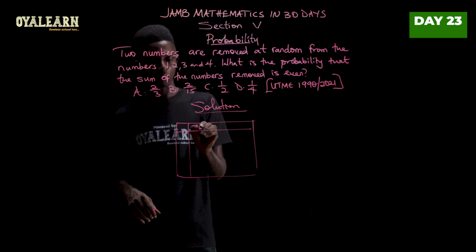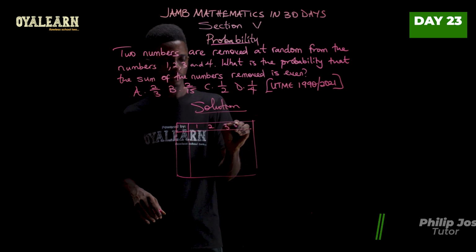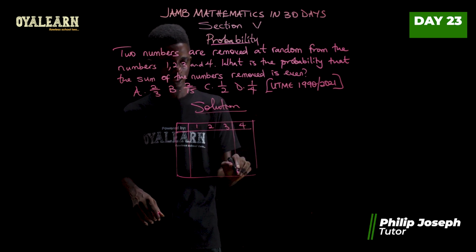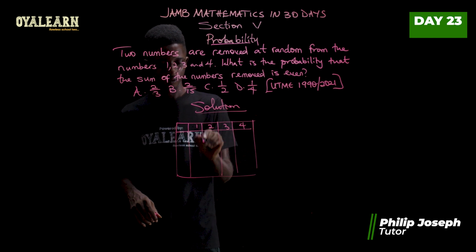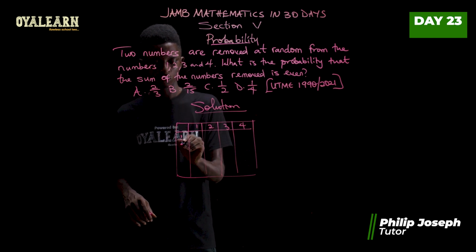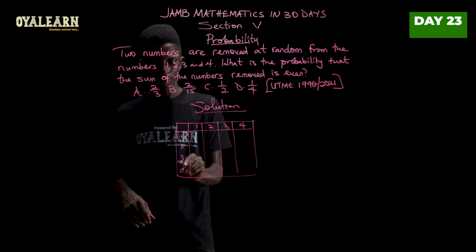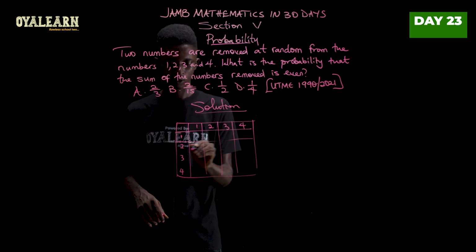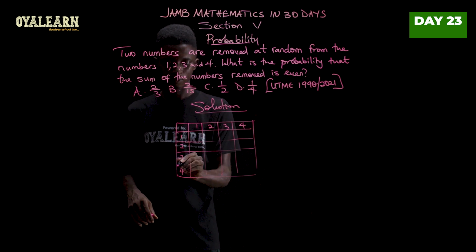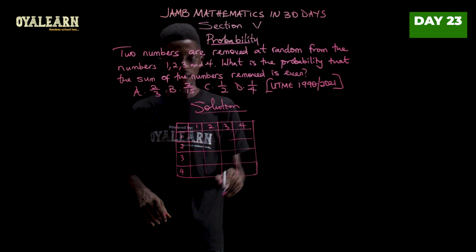Now, we're going to have 1, 2, 3, and 4. So let's break it. Then 1, 2, 3, and 4. Now, let's get all the outcomes.